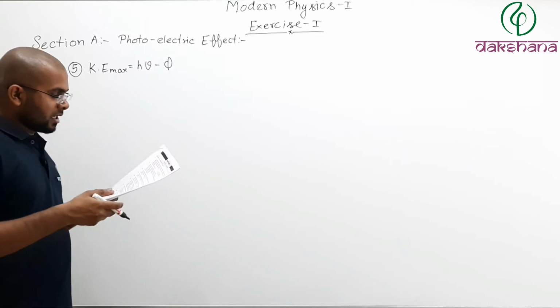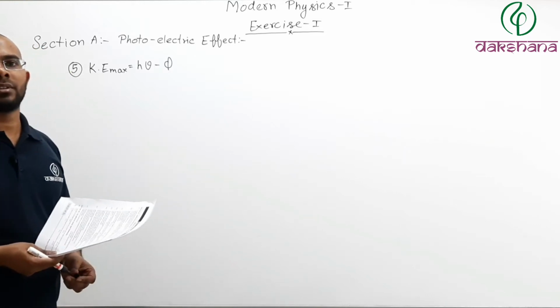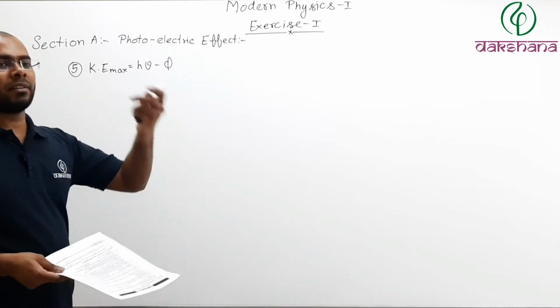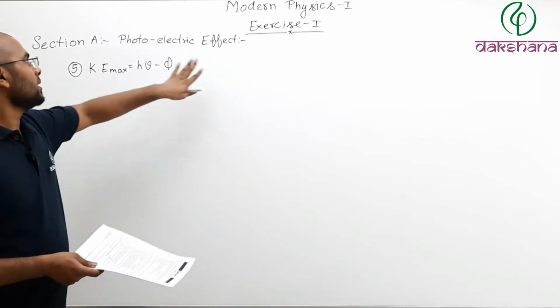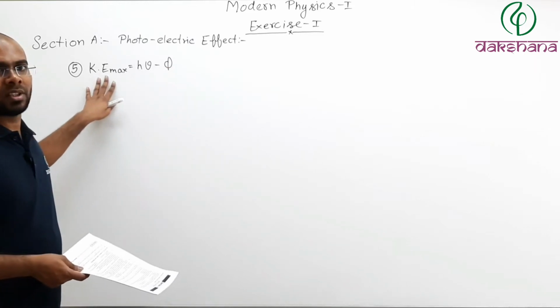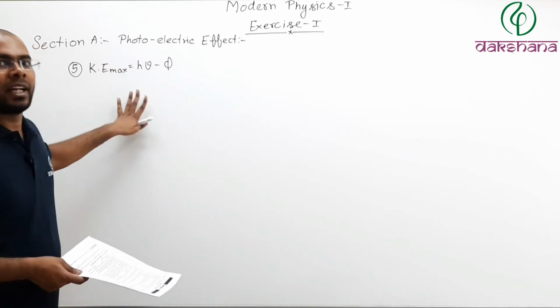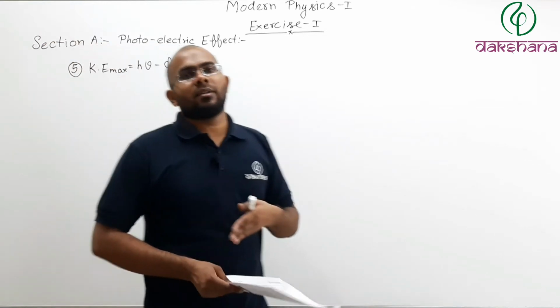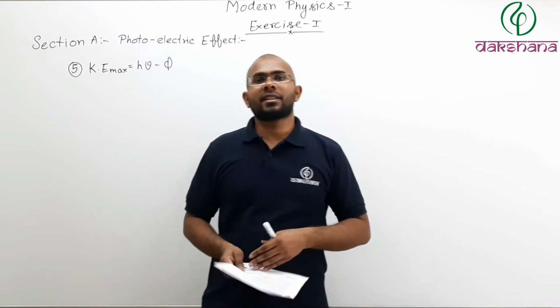Option number C is nature of cathode surface. What is the meaning of nature of cathode surface? Meaning if you take different metal plates, then phi will change, and if phi changes, then kinetic energy maximum changes. So obviously kinetic energy maximum is dependent upon the nature of the cathode surface, but they are asking independent.